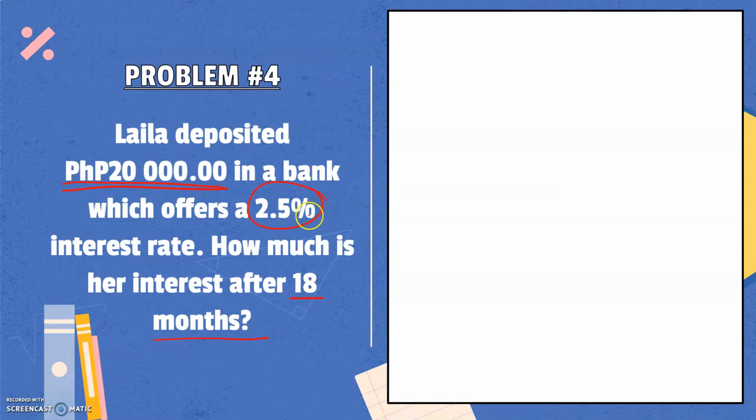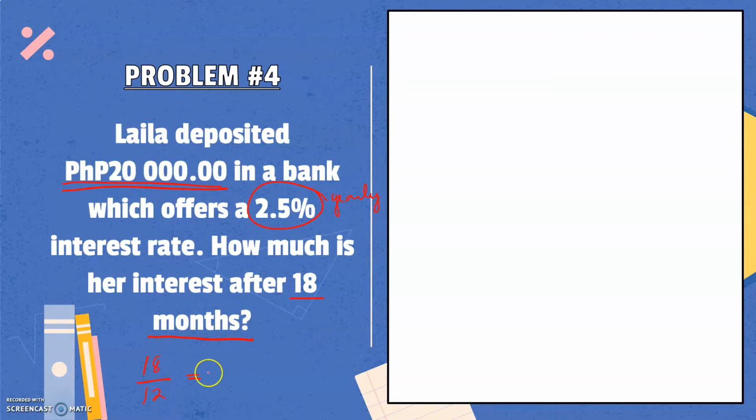Since the interest rate is given yearly, that means our time should be expressed in years as well. So we need to know how many years there are in 18 months. Therefore, we will divide 18 by 12 because there are 12 months in 1 year.